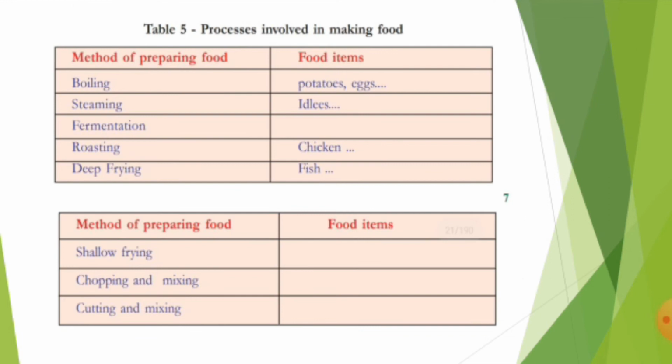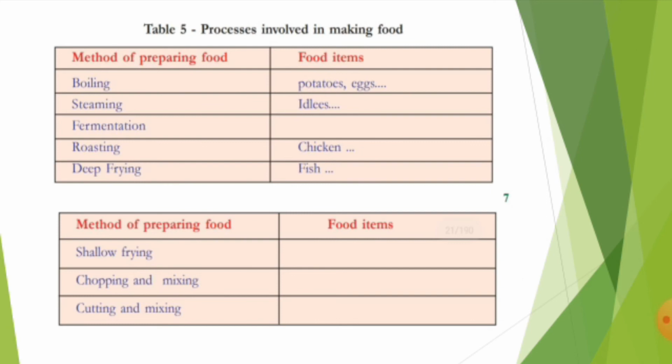Now let us see, kids. Table number 5, processes involved in making the food. Now what is the first one? Boiling. Boiling is a very useful method for preparing rice, potatoes and eggs. Now steaming. Idlis and other materials are steamed. Now fermentation. What is the meaning of fermentation?